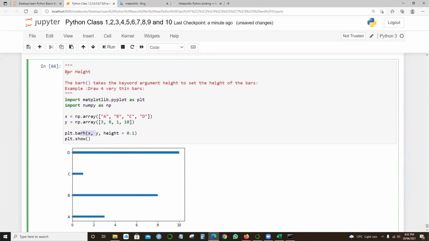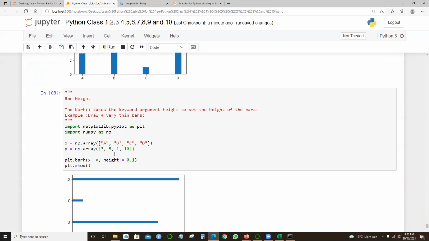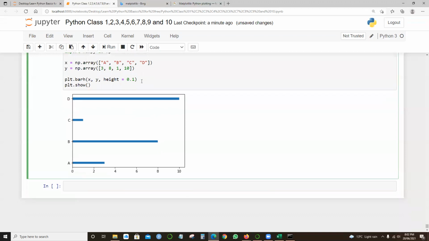and something called horizontal. For the bar height, I've used barh for the horizontal, right? If it is not horizontal, then it doesn't work in this case. So usually for horizontal, the barh takes a keyword argument height to set the height of the bar. So draw 4 very thin bars with a height equals 0.1.